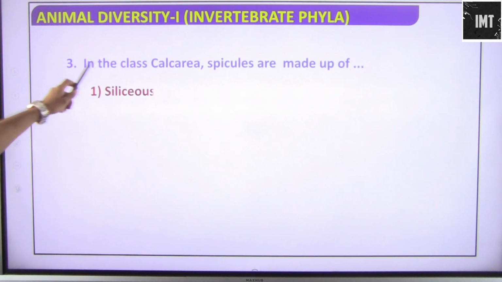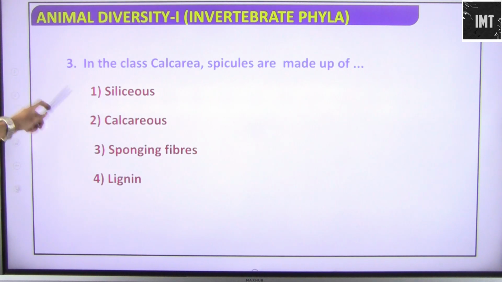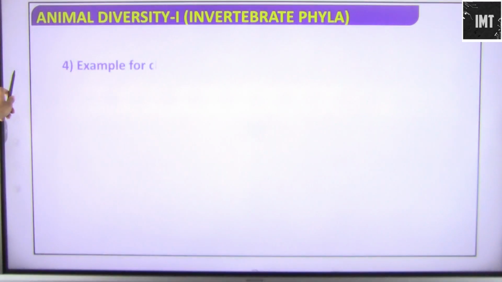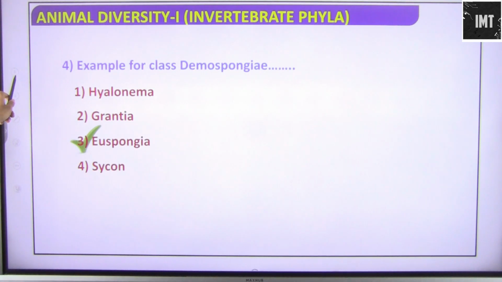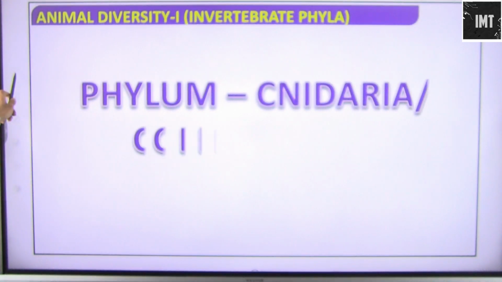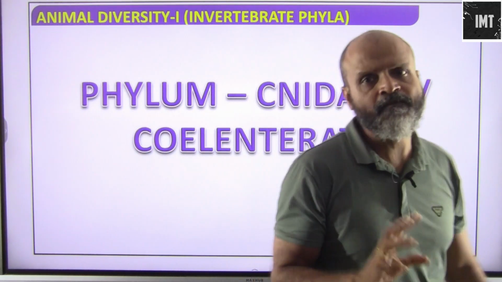In the class Calcarea, spicules are siliceous, calcareous, spongin fibers or lignin? Obviously it will be calcareous, that is made up of calcium. Examples for class Demospongia: we saw Euspongia is basically an example. Okay, so this was pretty much about the class of sponges.